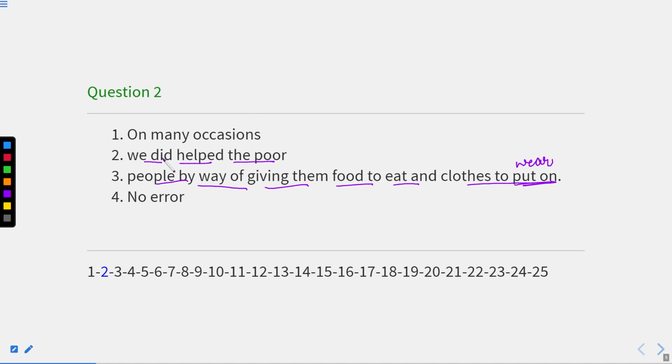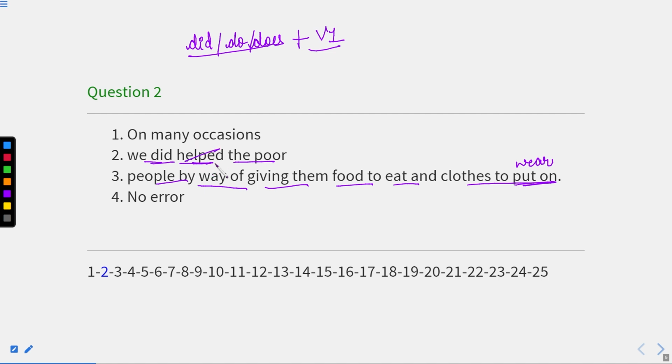We did help. Now, after did, do, or does, if we have any of these helping verbs, after this we can only have the verb first form. Any of these helping or auxiliary verbs is always followed by the verb first form. Here we have both verbs together, did and helped, and both are past tense, but we need to write the first form after did.